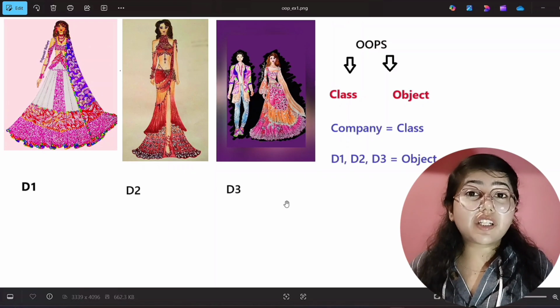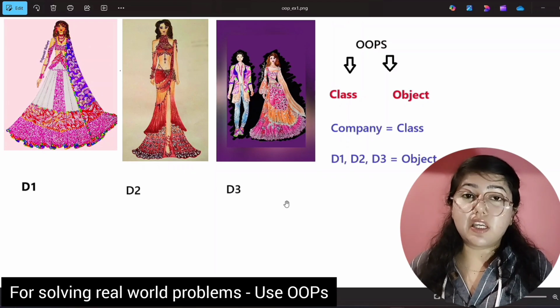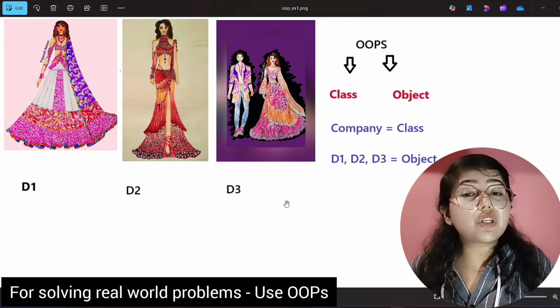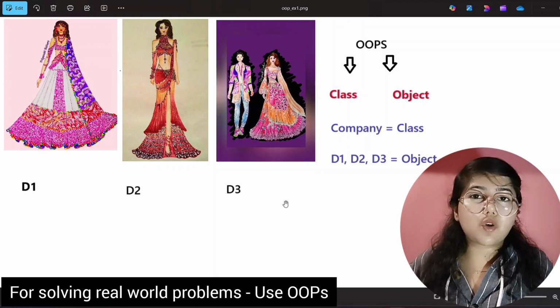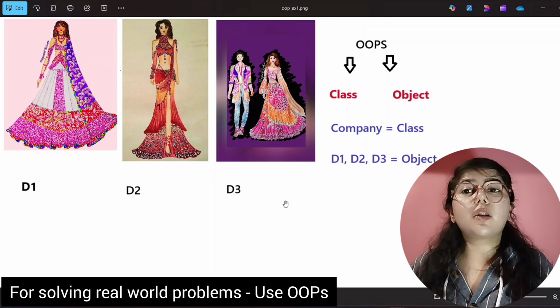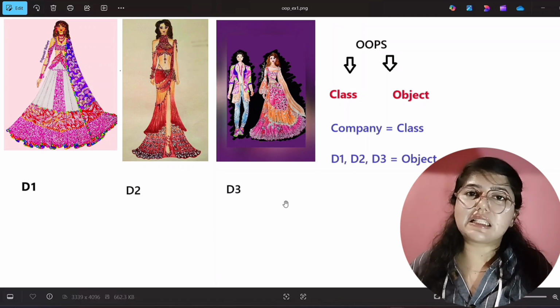So now we will learn what OOPS are with the help of examples. So when we have to solve real world problems, then we can use OOPS, right? And what is the full form of OOPS? Object oriented programming. OOPS are mainly based on 2 things, and that is classes and objects.